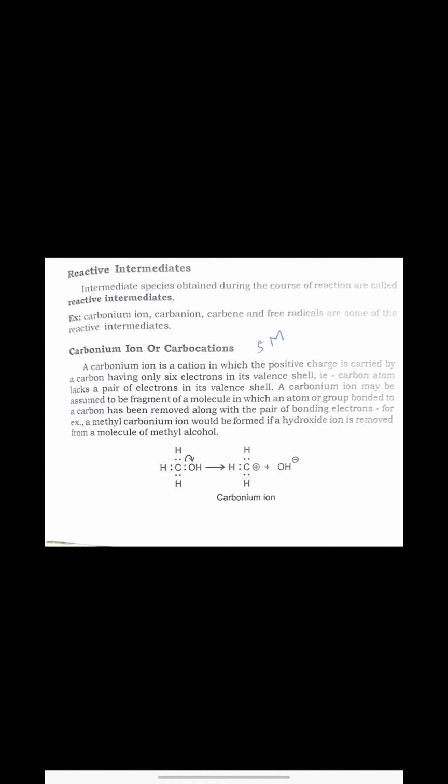As you can see here, methyl alcohol is there, and after heterolytic fission OH carries the negative charge, or the pair of electrons with it, and therefore it carries a negative charge. The remaining carbon is deficient of electrons and carries a positive charge, and as carbon carries a positive charge it is called a carbonium ion. Here you can see that it is a methyl carbonium ion, where carbon carries 6 valence electrons and 1 positive charge.